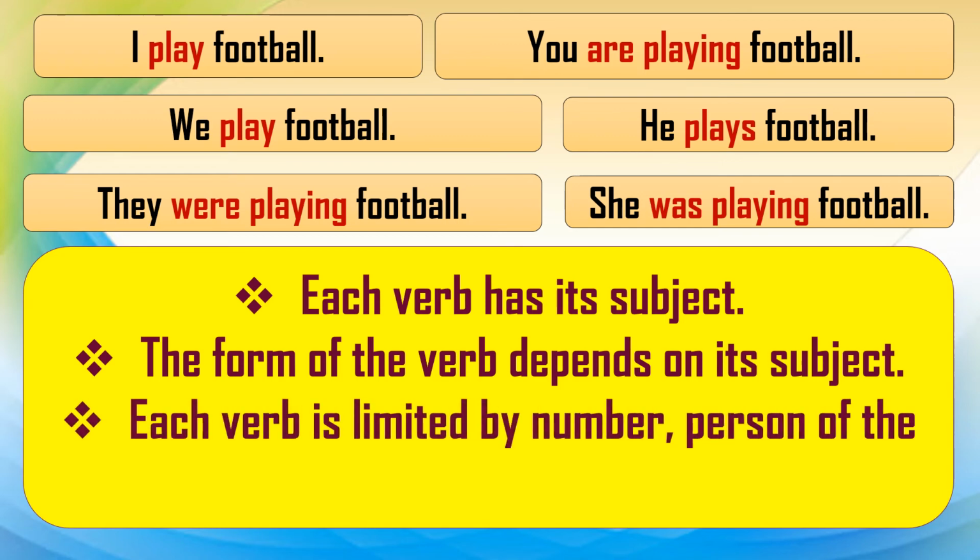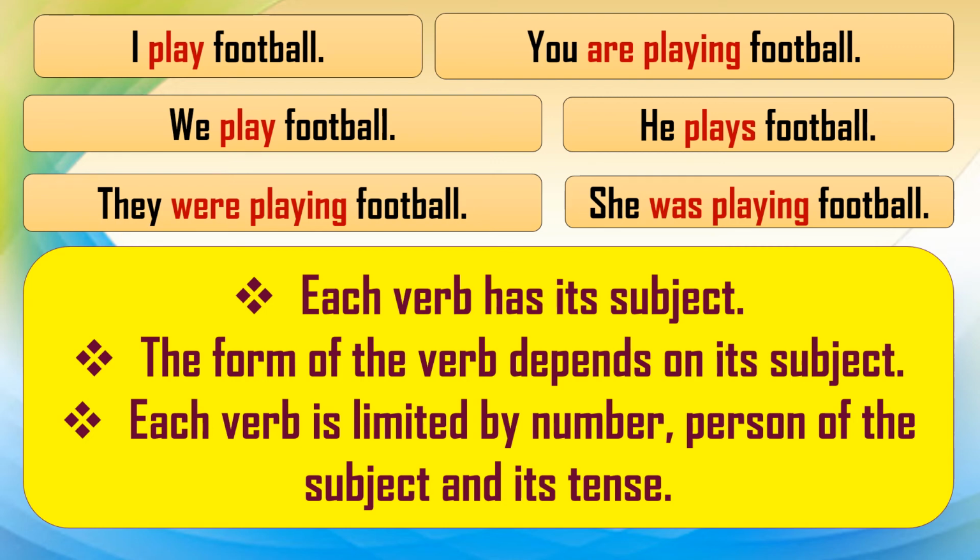Next, each verb is limited by the number, person of the subject and its tense. I told you earlier, the verb is limited by the number. Number, plural or singular, right? Person, first person, second person, third person, or tense, in which tense that sentence is. So it changes according to the number, the person and the tense of that sentence.